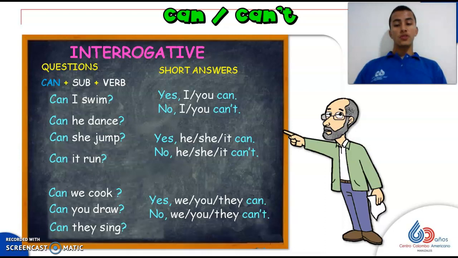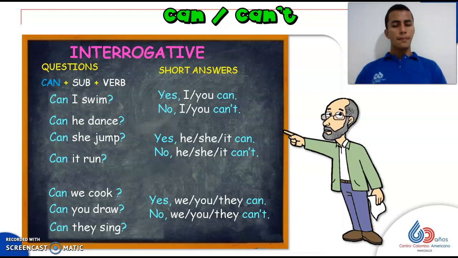Now let's see the interrogative structure for can, okay? Now with questions, the first thing that we are going to put is can plus the subject, so we change its place, and then the verb. So for example, you are going to repeat after me.